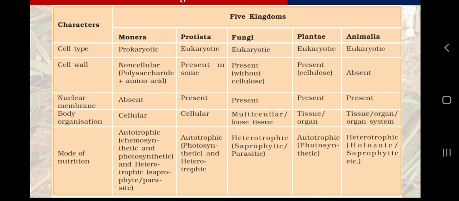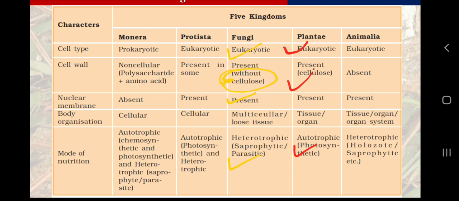So when I simply say that animals are multicellular eukaryotes with heterotrophic nutrition without cell wall, plants are multicellular eukaryotes with cell wall of cellulose with the autotrophic mode of nutrition, and fungi are multicellular eukaryotes with cell wall of chitin and heterotrophic mode of nutrition, then this is an oversimplified definition because we know that yeast are single cellular fungi.